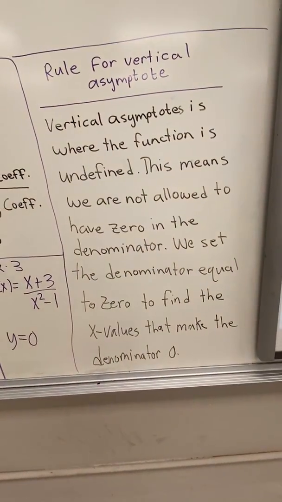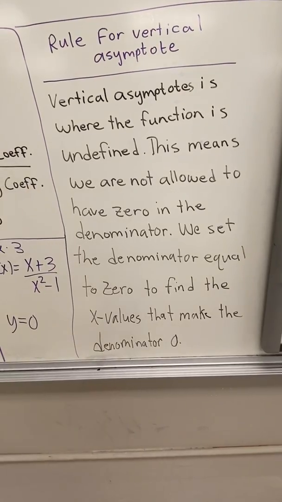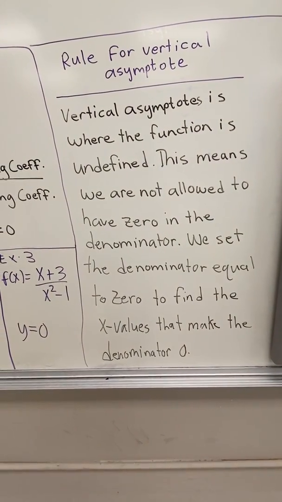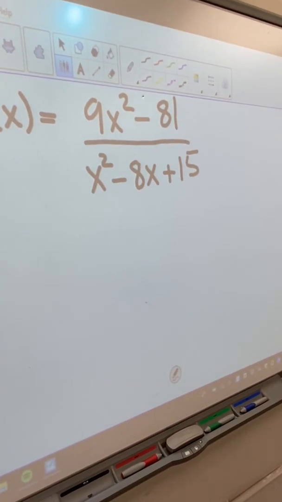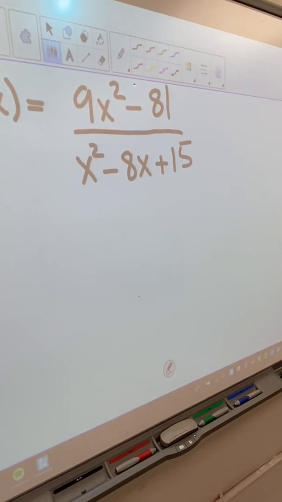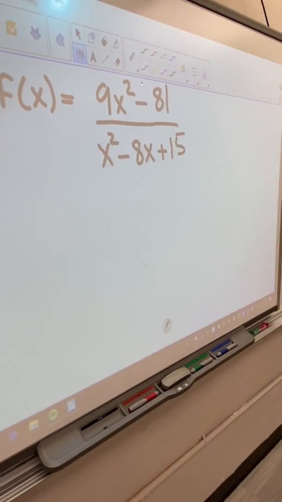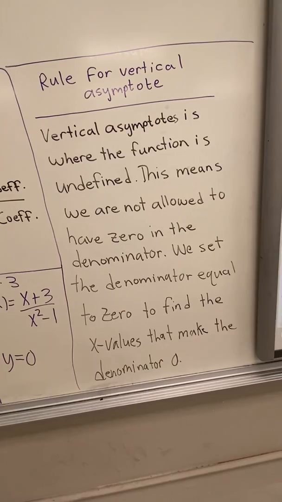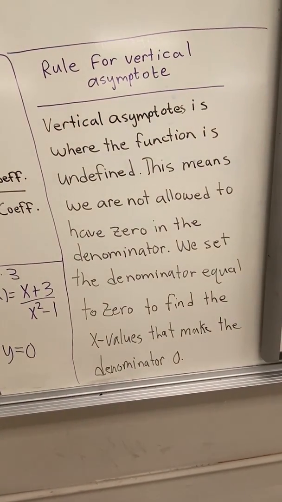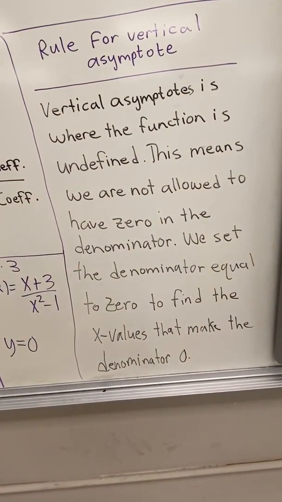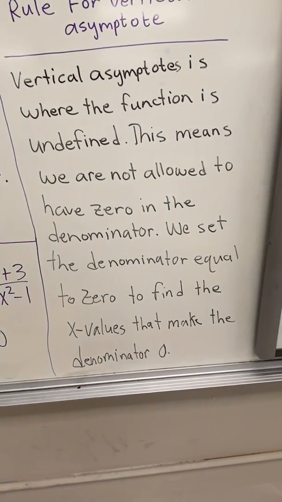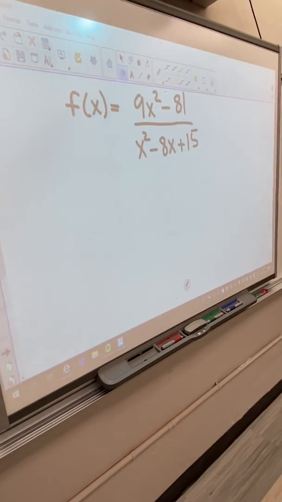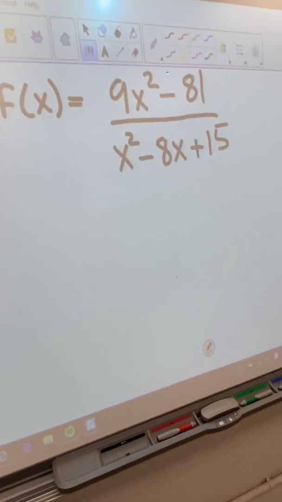I wrote you a nice little paragraph. I think the big thing that we're forgetting when we do this is, what does it mean? Everybody looks at a problem like this and they're like, well, you just set the bottom equal to 0 and you find it. Okay, that's cool. But the reason why we do that is we are trying to find the x values that make your denominator 0, because you're not allowed to have a 0 on the bottom. So that's why we are taking what's on the bottom and setting it equal to 0. Say hello to this problem. We'll be coming back to it.